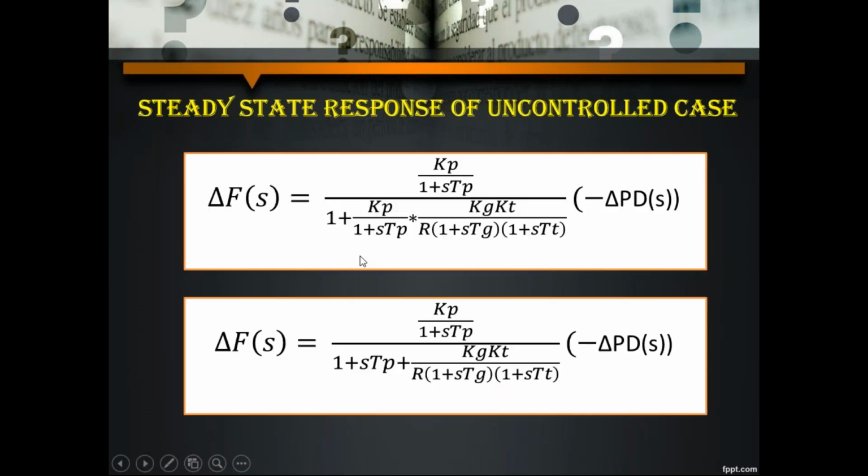So this is the transfer function for the negative feedback loop. Here, this is the G of s and this is the H of s. Those are the terms in the feedback loop. So finally, you will get delta f of s equals G of s divided by 1 plus G of s into H of s into minus delta PD of s. Right? So after simplifying this equation, we obtain this.